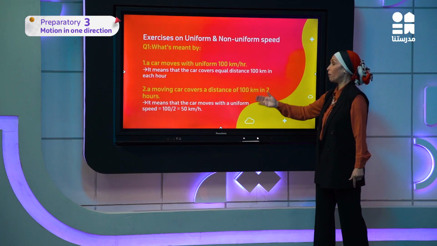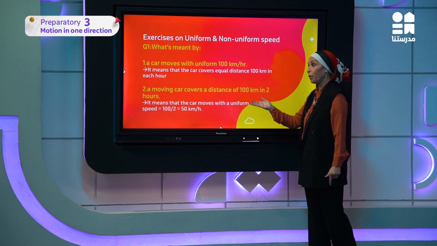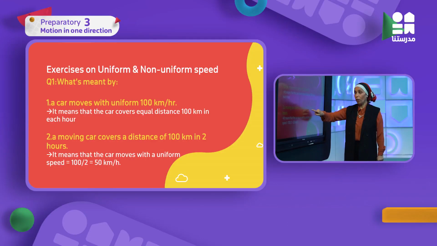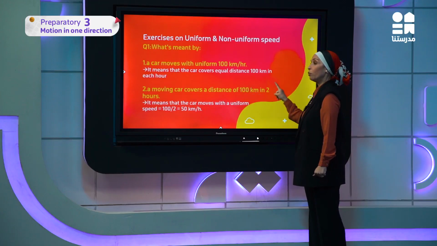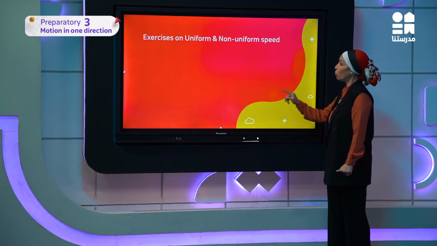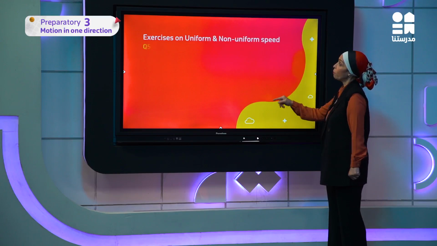Again, it means that the car moves with uniform speed. You know that 100 kilometers in 2 hours. Then each hour, how many am I covering? The speed is how much? So 100 divided by 2 is 50 kilometers per hour. Let's move to the next type of exercises.